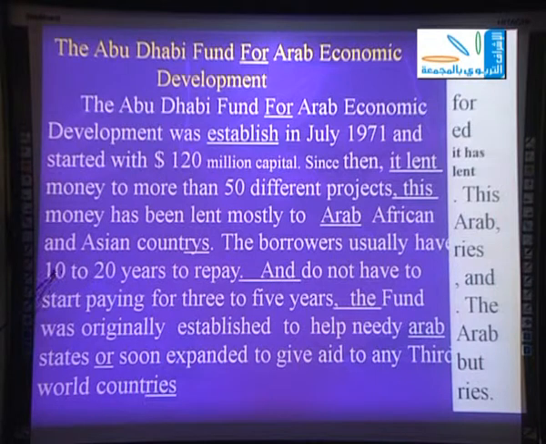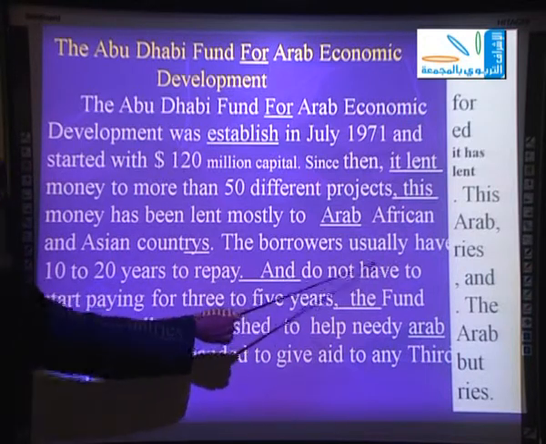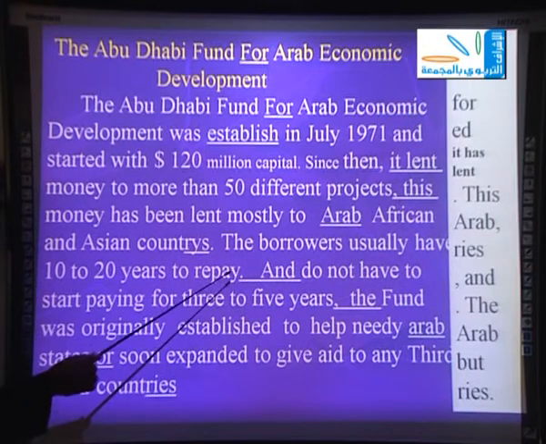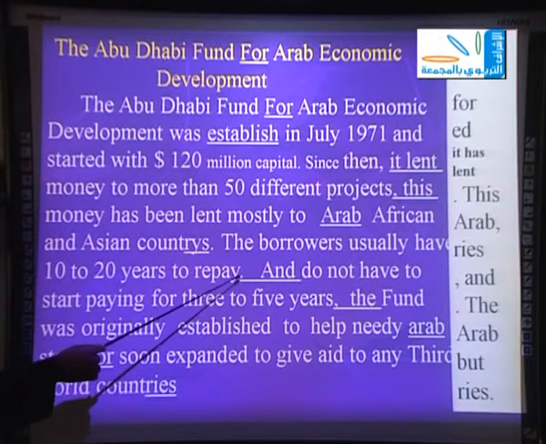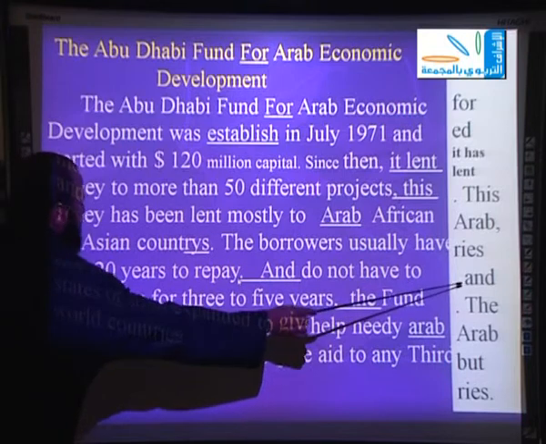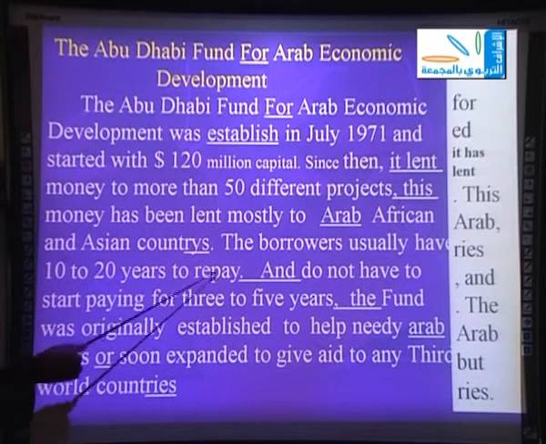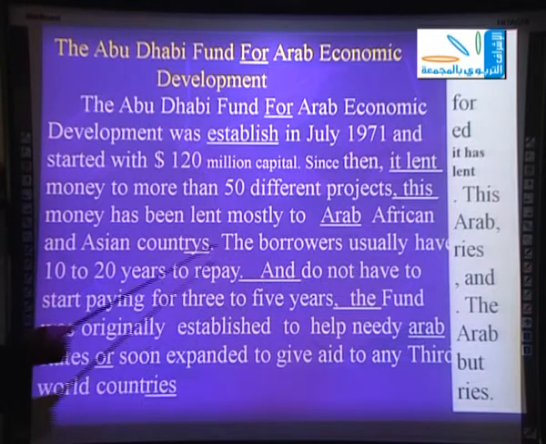The next line is 10 to 20 years to repay, full stop, and do not have to. The mistake here is the full stop. It should be comma here. So we changed the full stop into comma, then and, to repay, comma, and do not have to.